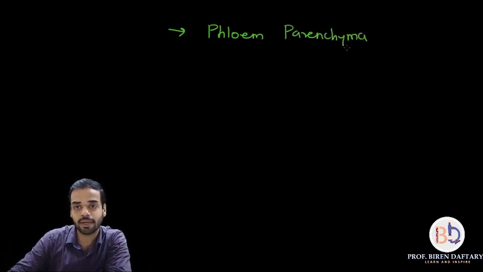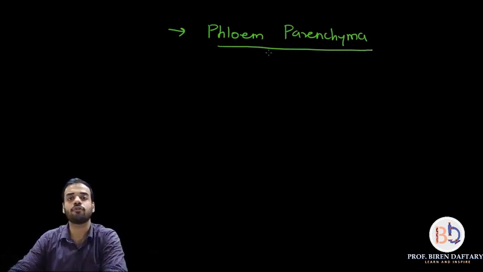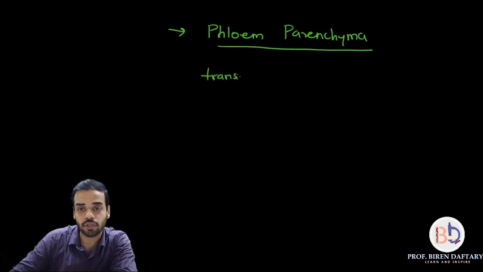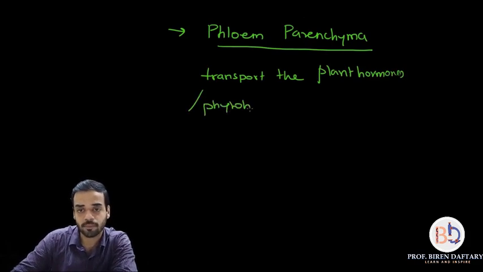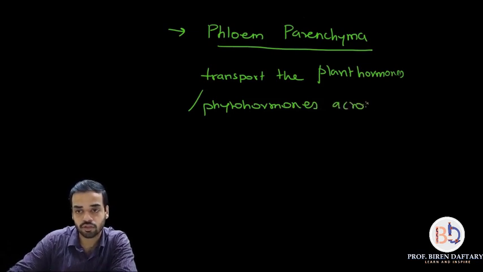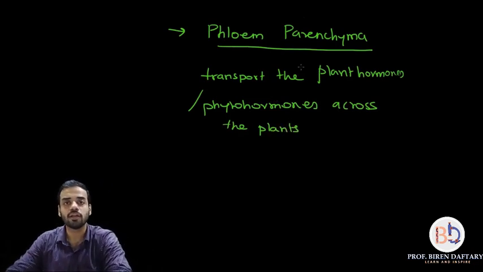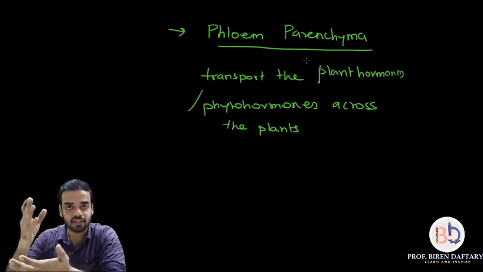So phloem parenchyma is the type of phloem whose function is to transport the plant hormones, or phytohormones, across the plants. Is this clear? So with that we have just started with the introduction.